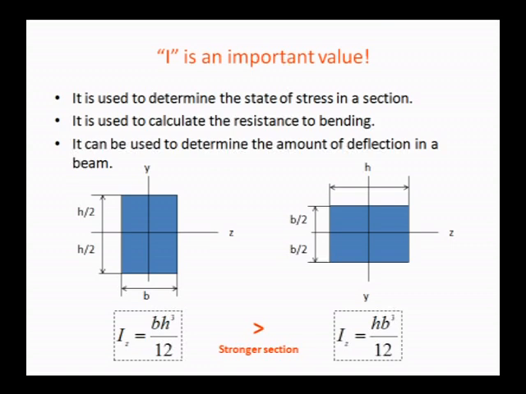If you place the same section in that position, you will get more moment of inertia. If you observe these sketches, the moment of inertia bh cube by 12 is more than hb cube by 12. So beams we have to place in the first position only. That's why depth will always be more.